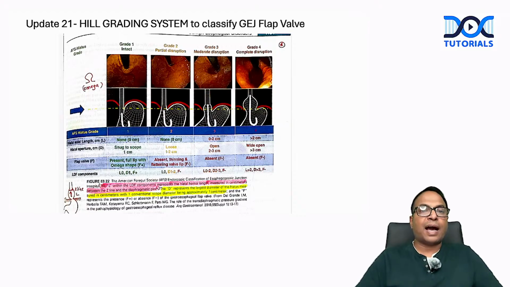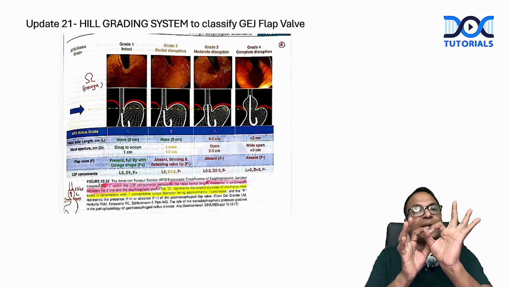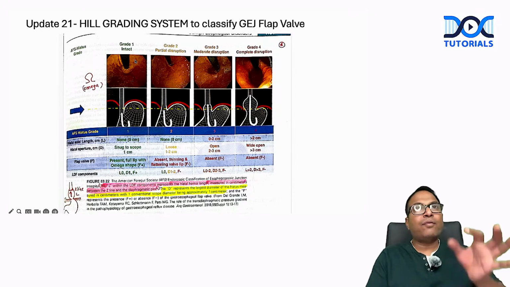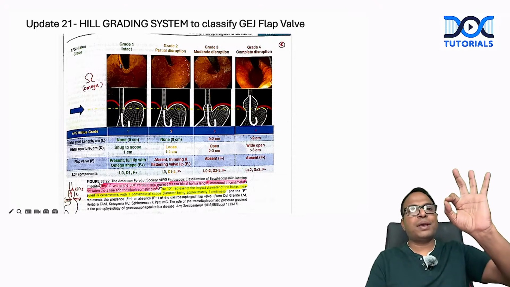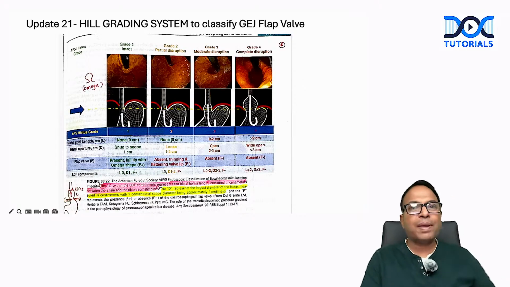Please understand, hiatal length is 0 centimeters normally. The hiatal aperture will be snug to the scope with only a 1 centimeter gap, and it has an omega shape, as you see in this picture. When you do endoscopy, you will have an omega shape of the GE junction valve. If the omega shape is gone, there is a flattening of the valve, that is 2 points, and then the valve is fully wide open with a 2 to 3 centimeter gap, or more than 3 centimeters.